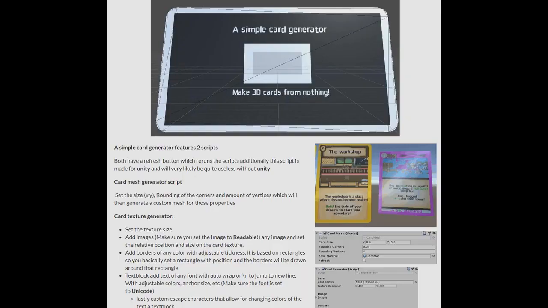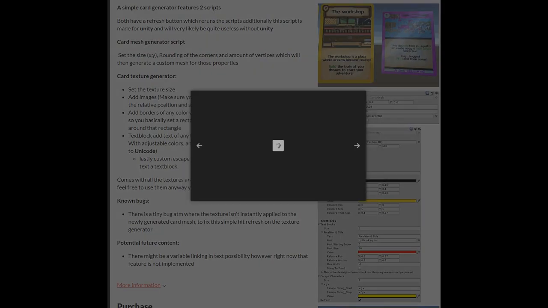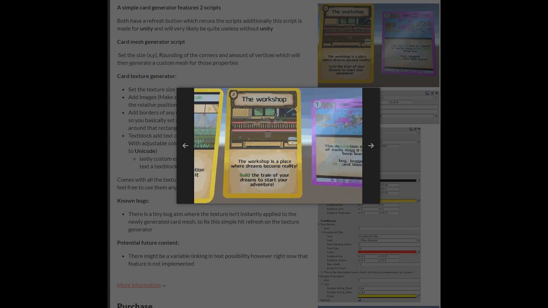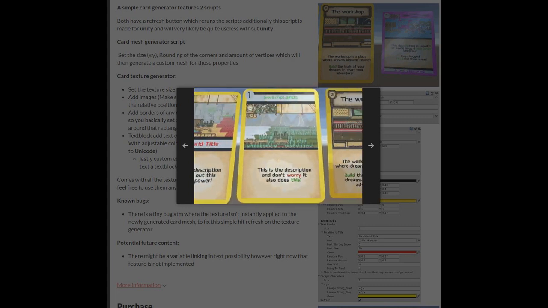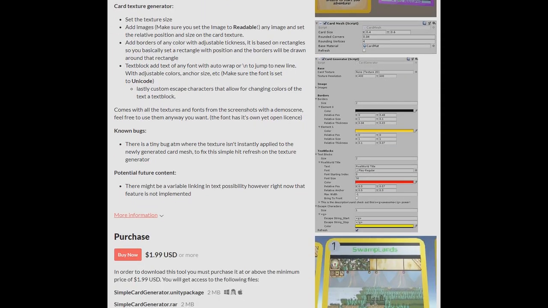Next. We're checking out a simple card generator, make 3D cards from nothing. Here's a GIF of a load of cards that it's generated. This is pretty interesting. So it generates the different pictures and the titles and whatnot, as well as the words underneath them.